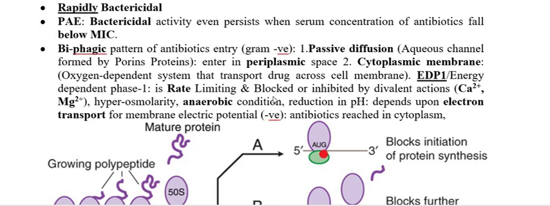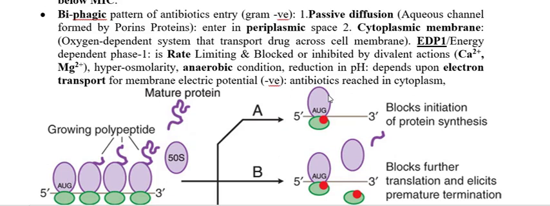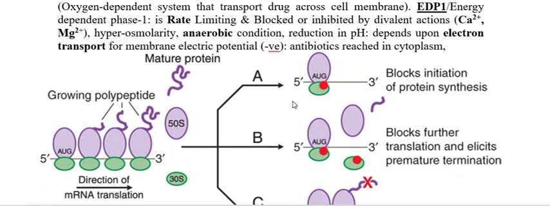After that, once the drug has reached the cytoplasm of the susceptible bacteria, as I have already mentioned, amongst the protein synthesis inhibitors there are only two antibiotic groups: one is the tetracyclines, another is the aminoglycosides. They act on the 30S ribosome of the bacteria. So this one is the 30S ribosome of the bacteria, and this is the 50S ribosome of the bacteria.